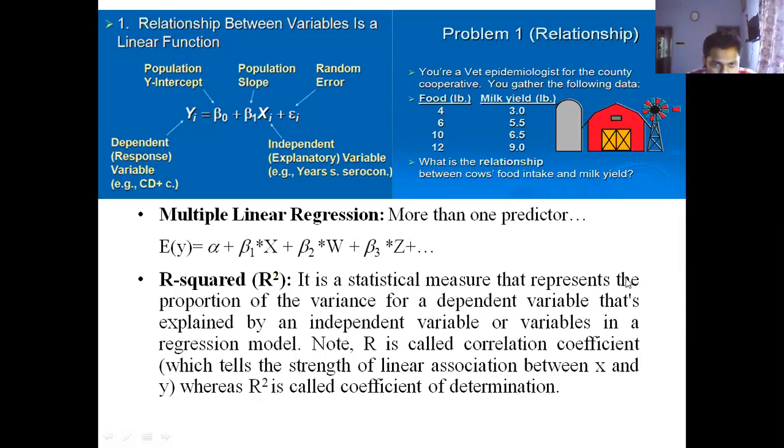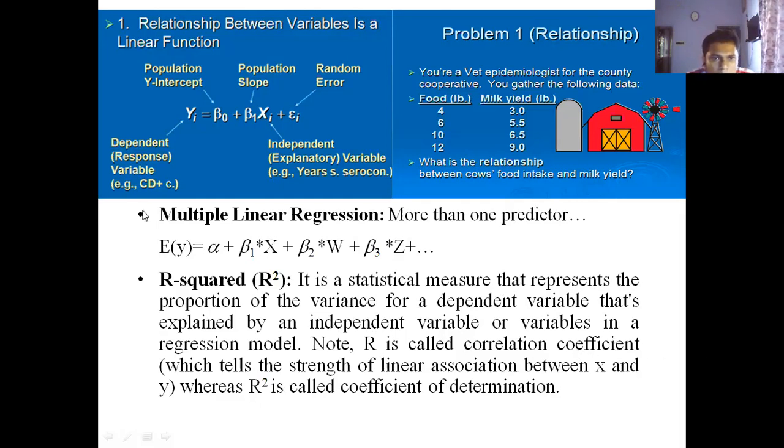Note that R is called the correlation coefficient, which tells you the strength of linear association between X and Y, whereas R square is called the coefficient of determination. So R is basically the correlation coefficient, which depicts the strength of the linear association between X and Y.